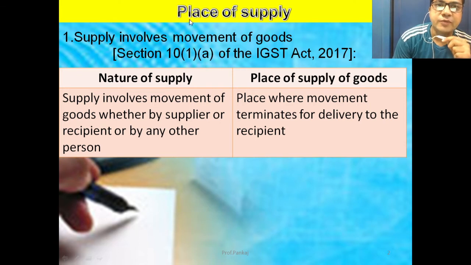Now friends, we will find out what will be the place of the supply. Without a place of supply, tax cannot be levied, and such goods are not taxable. The place of the supply is where the movement terminates for delivery to the recipient. Whenever goods move from one place to another, the place where the delivery ends, terminates, to the recipient is called the place of supply of goods.